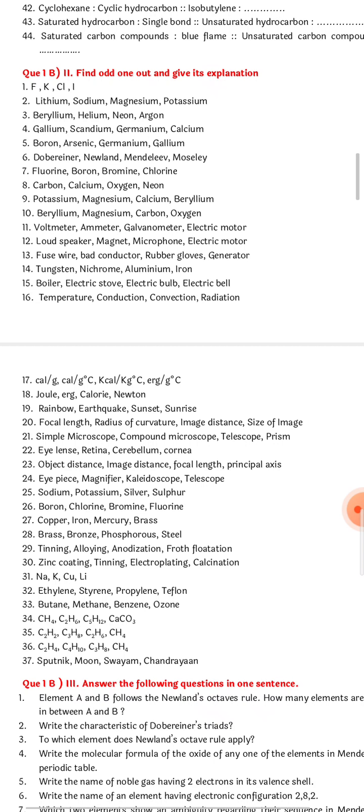Beryllium, helium, neon and argon. Very easy. Beryllium. Others are noble gases. Gallium, scandium, germanium and calcium. So calcium is the odd one out here. All these are the predicted ones. Boron, arsenic, germanium, gallium.